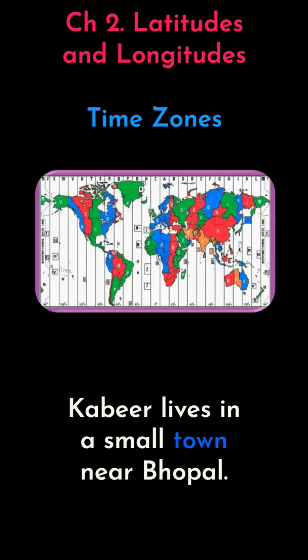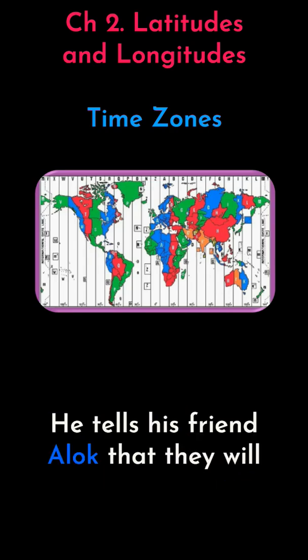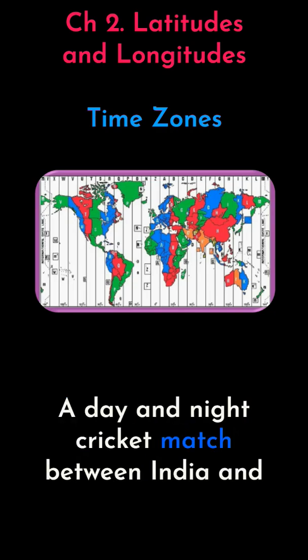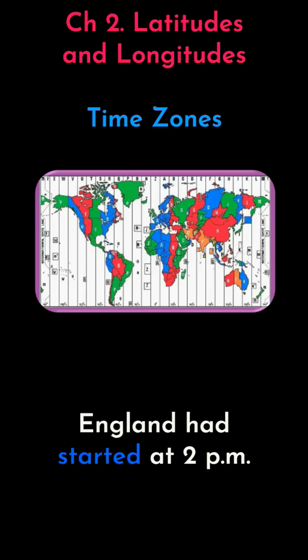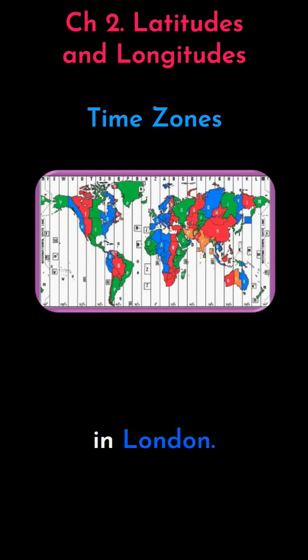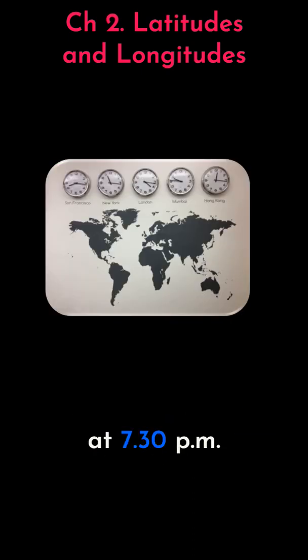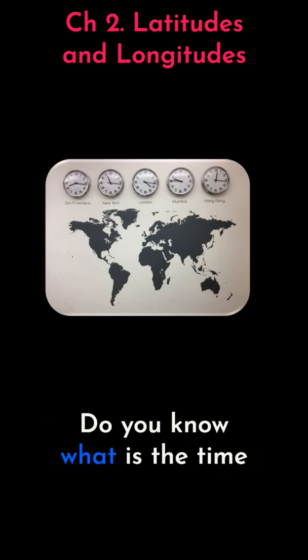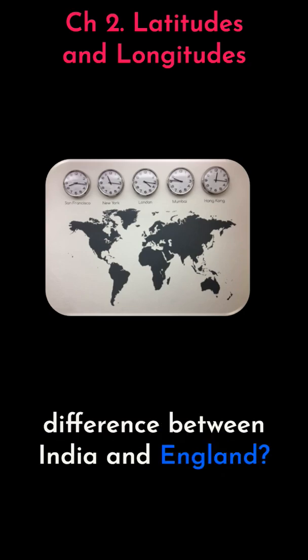Kabir lives in a small town near Bhopal and he tells his friend Alok that they will not be able to sleep tonight. A day and night cricket match between India and England had started at 2 p.m. in London. This means that the match would begin at 7:30 p.m. in India and finish well into the night. Do you know what is the time difference between India and England?